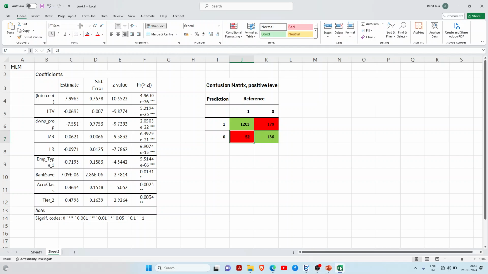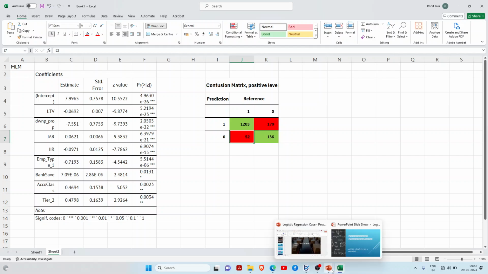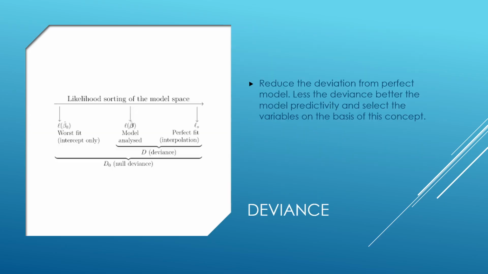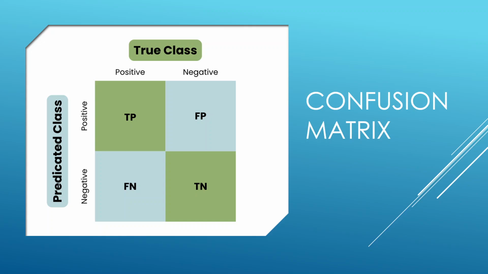Now there is a more important concept, sensitivity and all that. So I will just go to the PPT. As I have shown you, this is my confusion matrix. If my model predicts correct and the actual is also correct, it is a true positive scenario. But if the model is rejecting and the actual also rejects, it is a true negative scenario. But these other two are deadly, false negative and false positive.